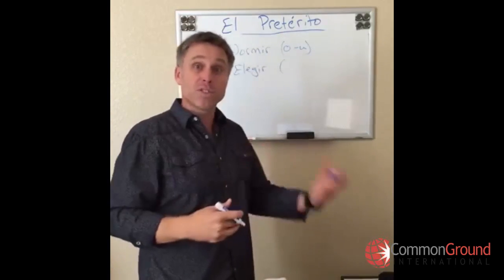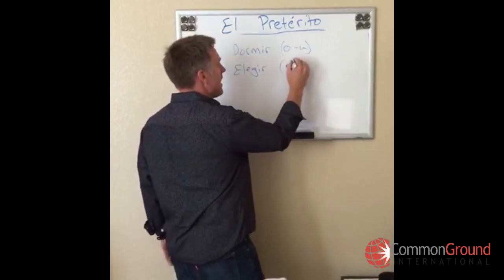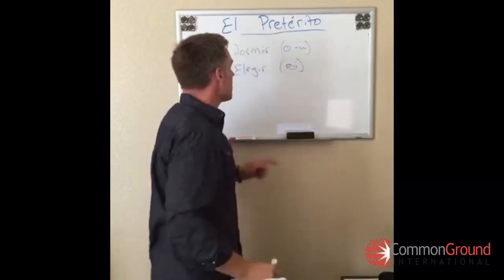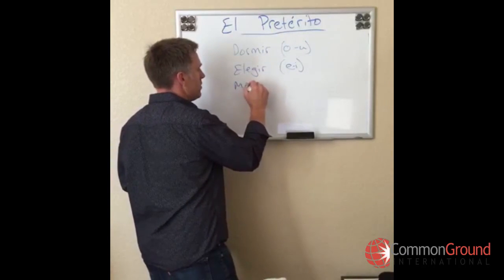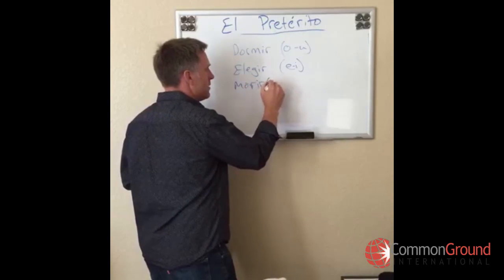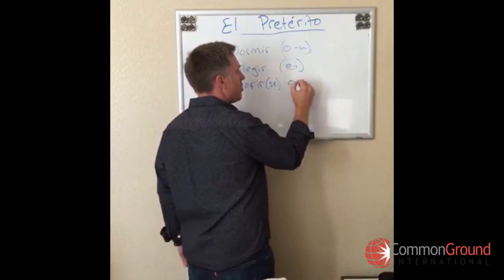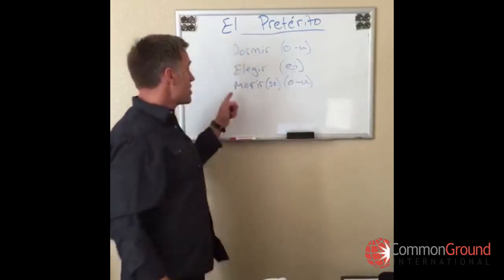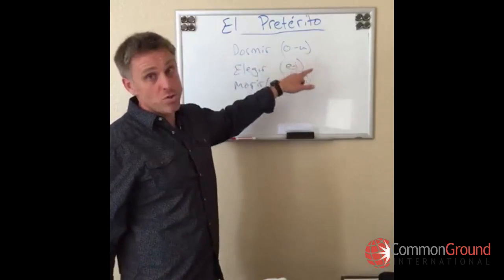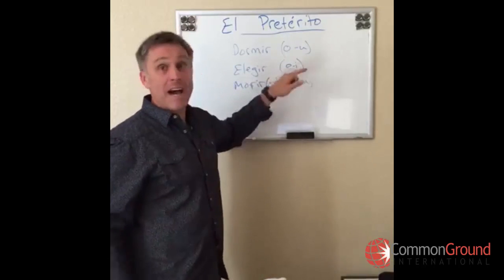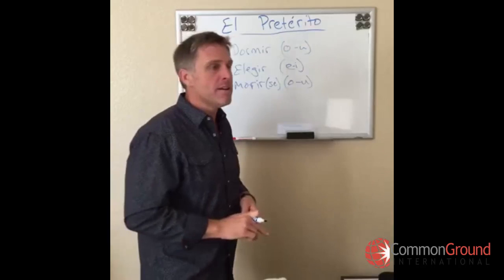Elegir is the verb to choose or to select. E to I. Y tenemos morir. O to U, which in the present tense is O to UE, just like dormir is O to UE. But elegir is E to I in both tenses, okay?